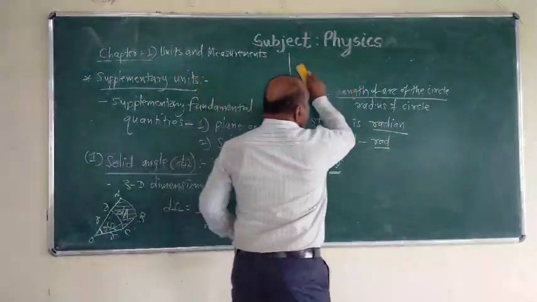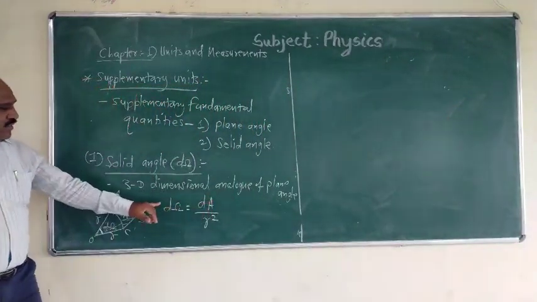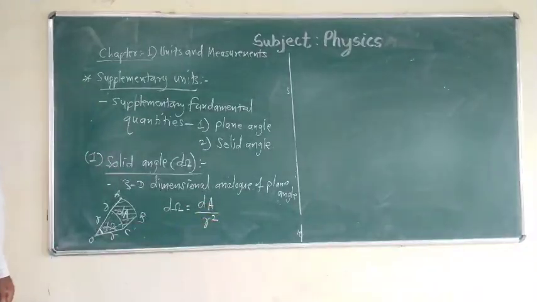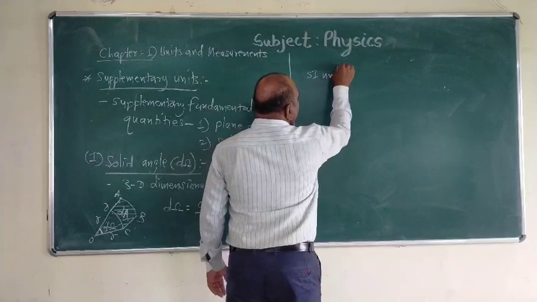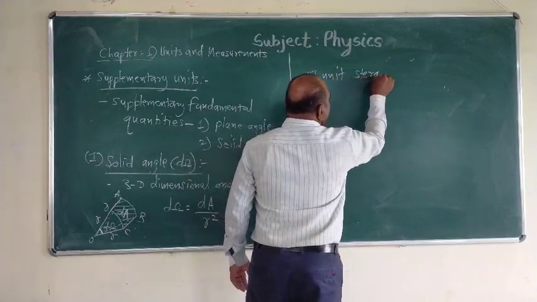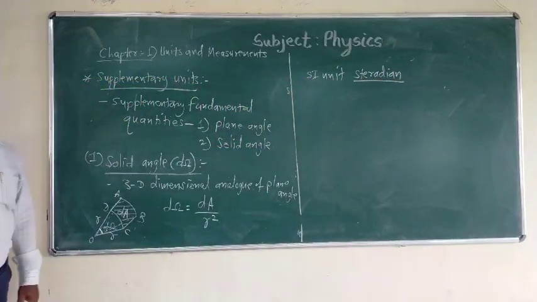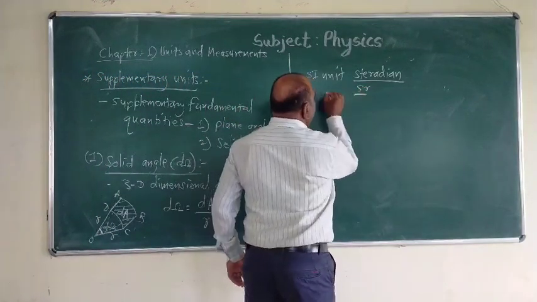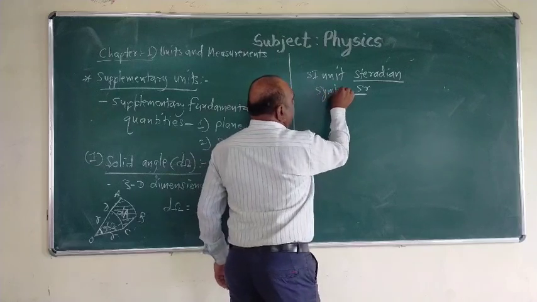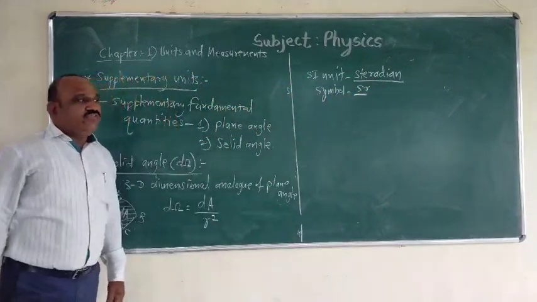Now here, the SI unit of this solid angle is steradian, and its symbol is sr.